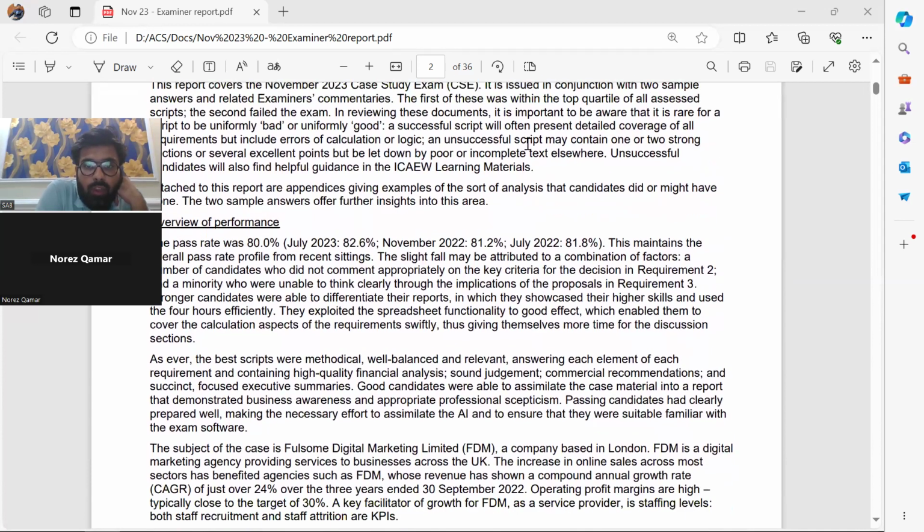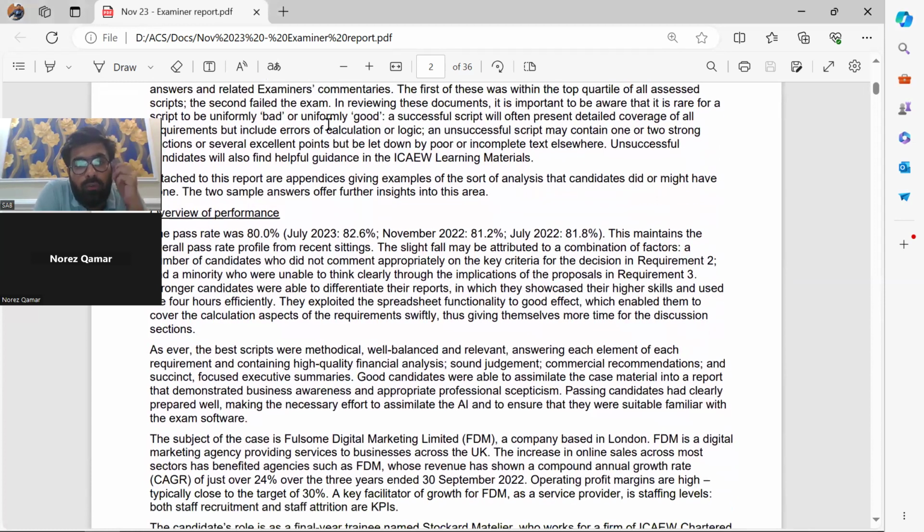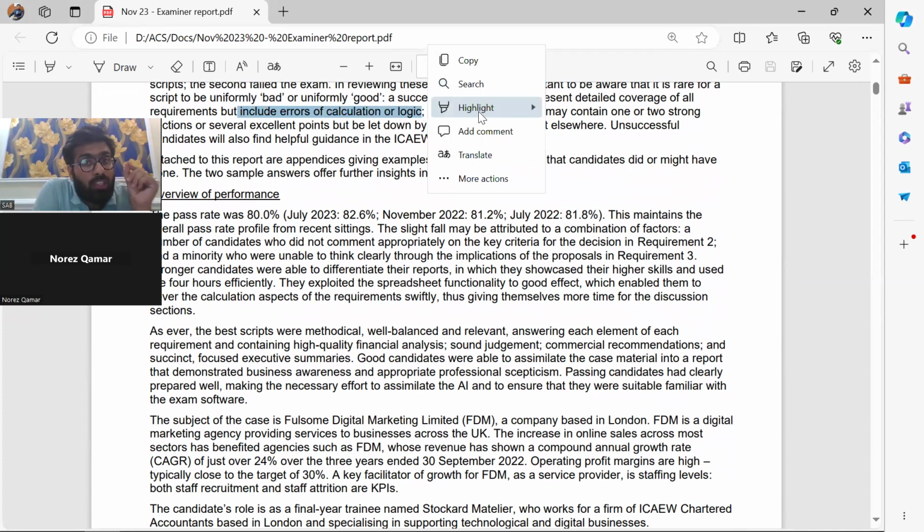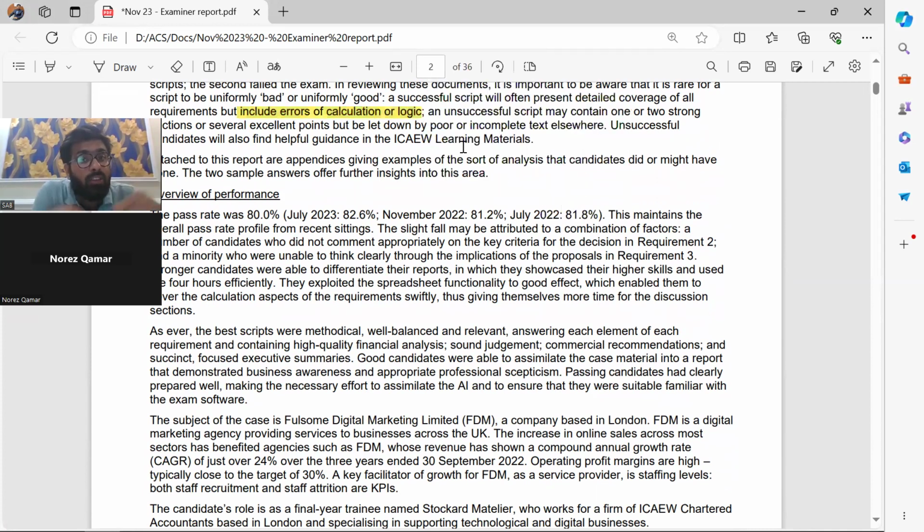In reviewing these documents, it is important to be aware that it is rare for a script to be uniformly bad or good. A successful script will often detail coverage of all requirements, but include errors of calculation or logic. As I told you in the last class, you can make calculation errors, right? The examiner allows you. But if you think that you are not going to make calculation errors, that's your error, right?